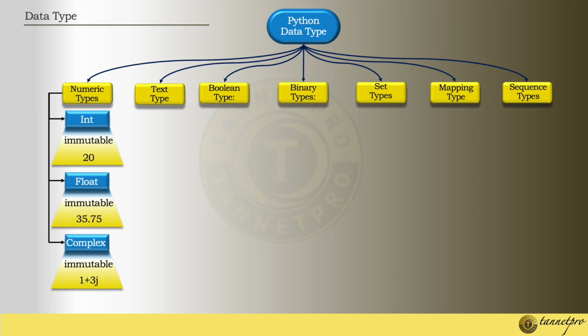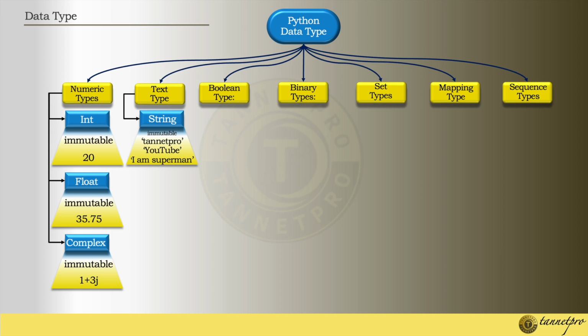Basic numeric types: there are three, int, float, and complex. Int allows whole numbers, it can be positive, negative, any range. Float comes with any decimal value. And complex always has the j value, the imaginary number, so that falls under complex. So next is the text type. What is the text type? Under the text type comes the string data type.